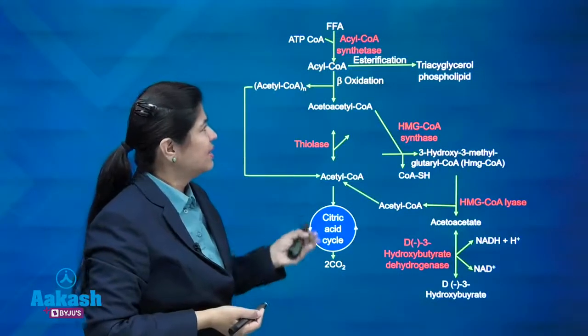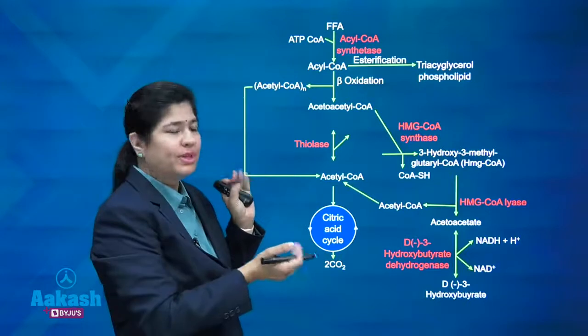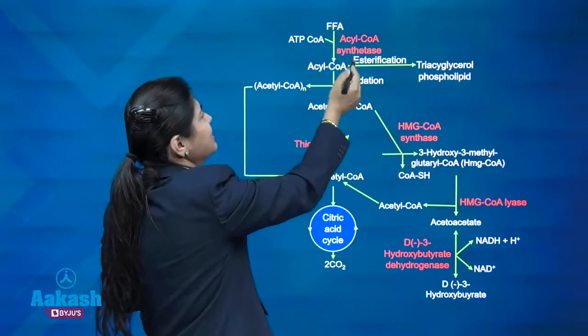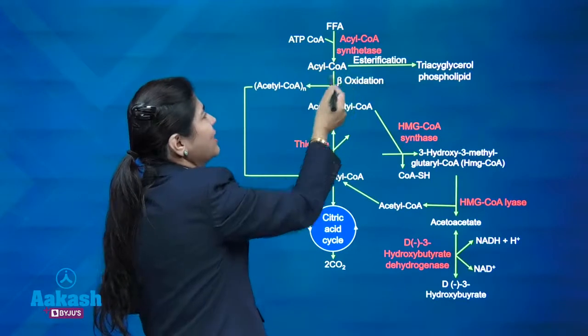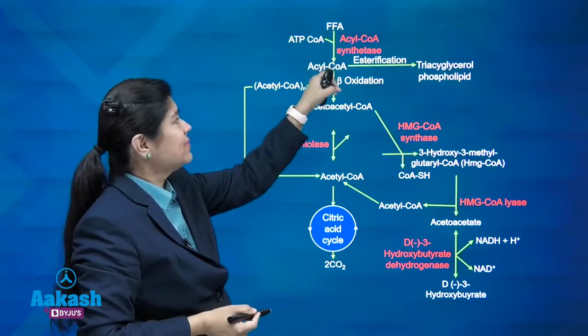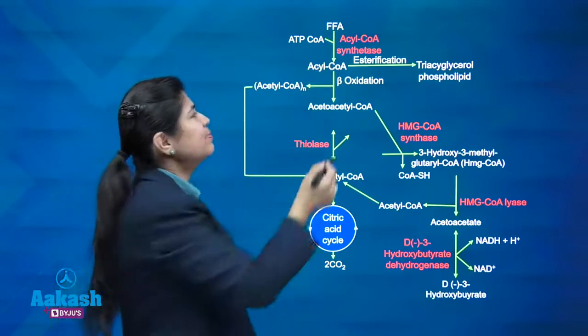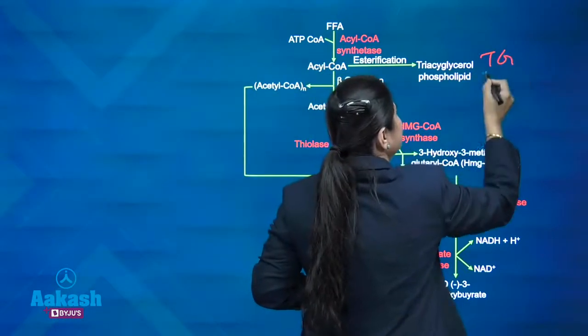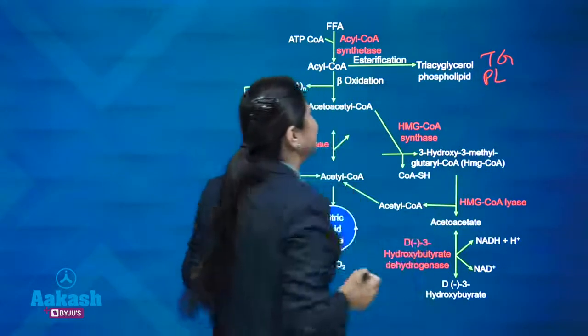This is a small pathway for the ketone body synthesis. So, what is happening is free fatty acid is giving off acyl CoA, that means this is fatty acid synthesis. Fatty acid synthesis by esterification will form the triglycerides and it will also form phospholipids.